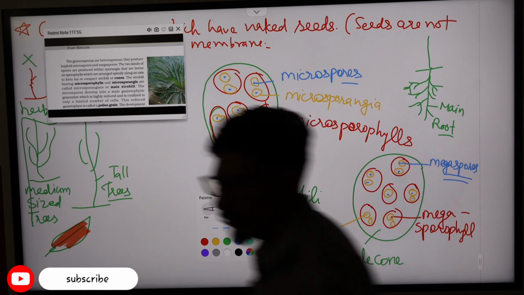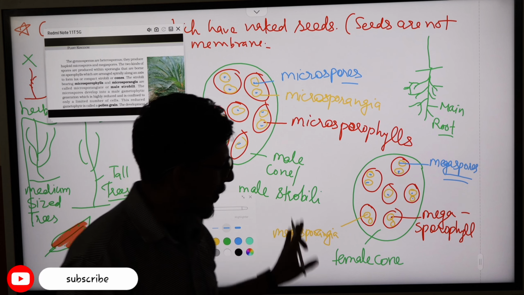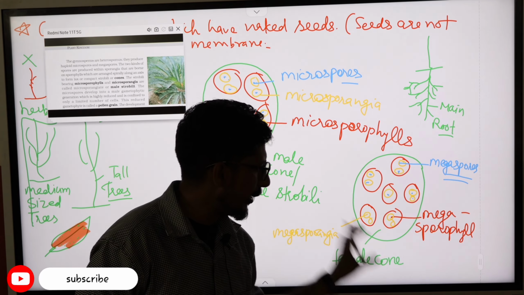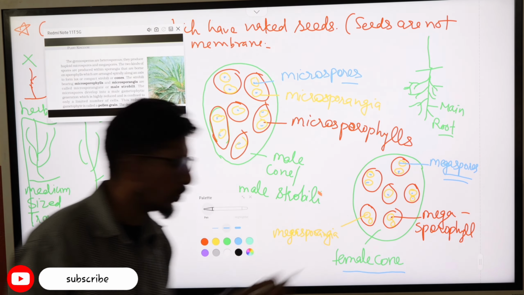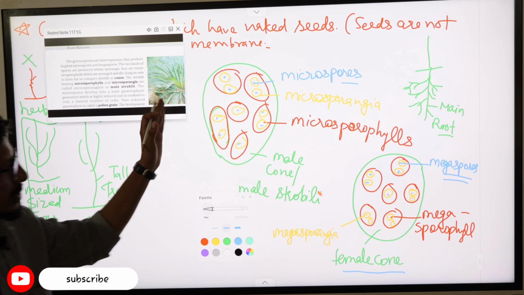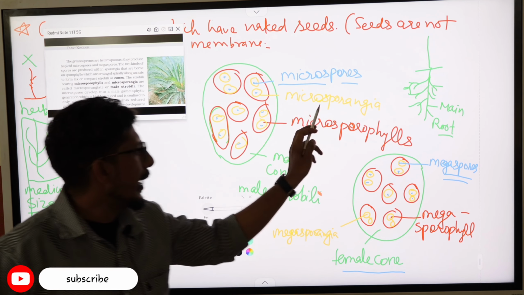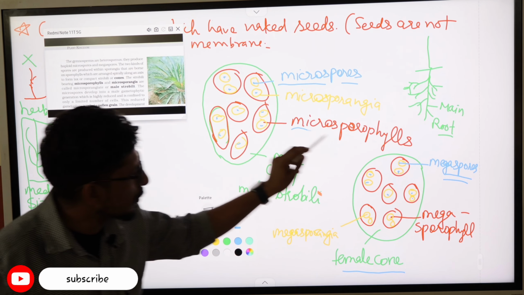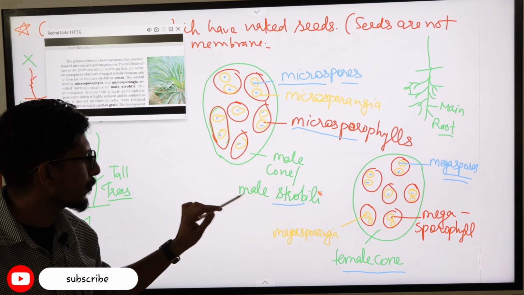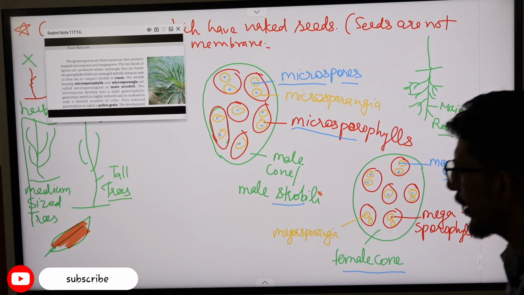Clear? Megaspores are formed inside the megasporangia. Megasporangia are formed inside the megasporophyll. Megasporophylls combine to make the cone or the strobili. Clear? In the males, microsporangia form the microspores, and microsporangia are formed inside the microsporophylls. Microsporophylls combine and make the male cone or the male strobili. Clear?